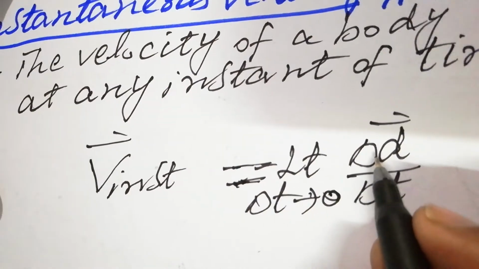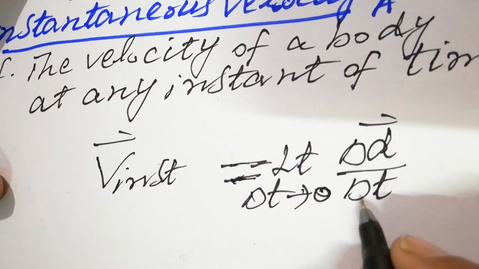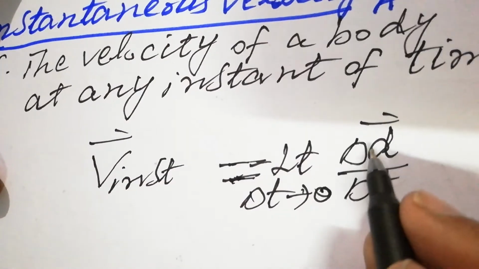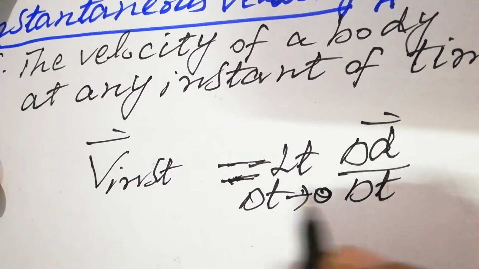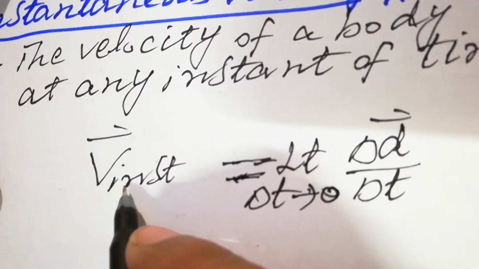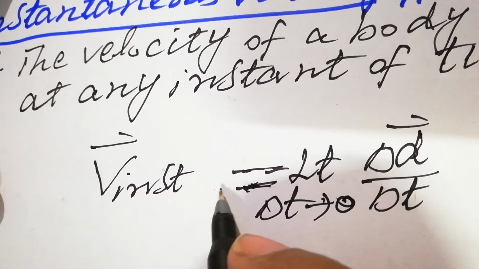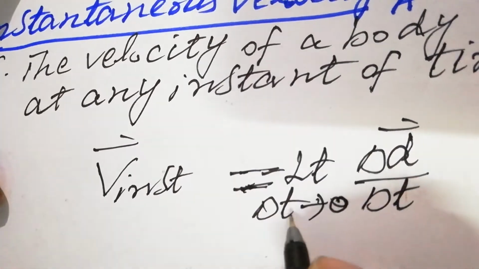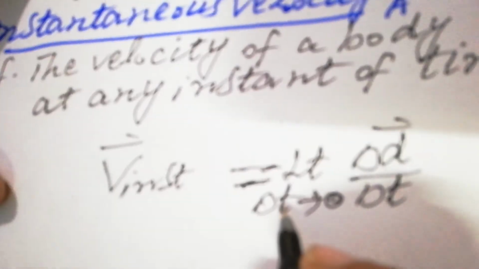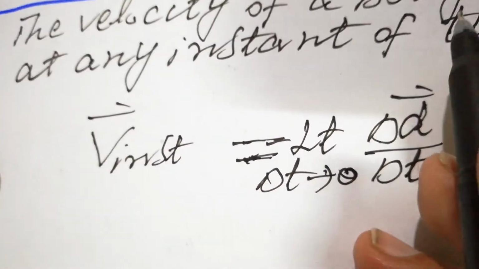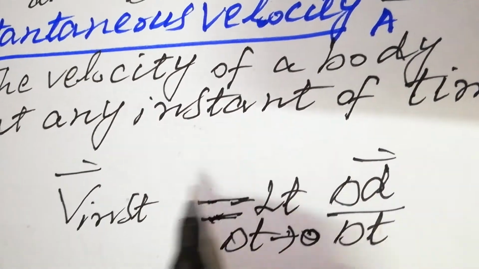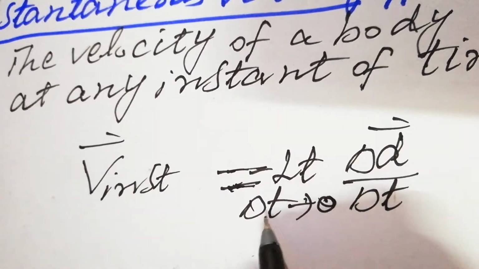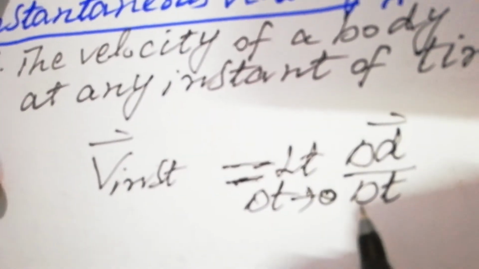So displacement is very small and the time limit is also very small. Limit delta T approaches 0, delta D over delta T. So it is named as instantaneous velocity, students. In that particular case, the time is very short. It is not equal to 0, but it is very close to 0. The velocity of a body at any instant of time is called instantaneous velocity. Limit delta T tends to 0, delta D over delta T.